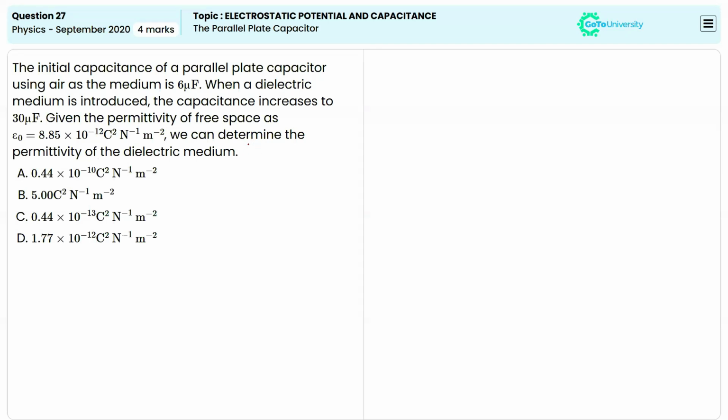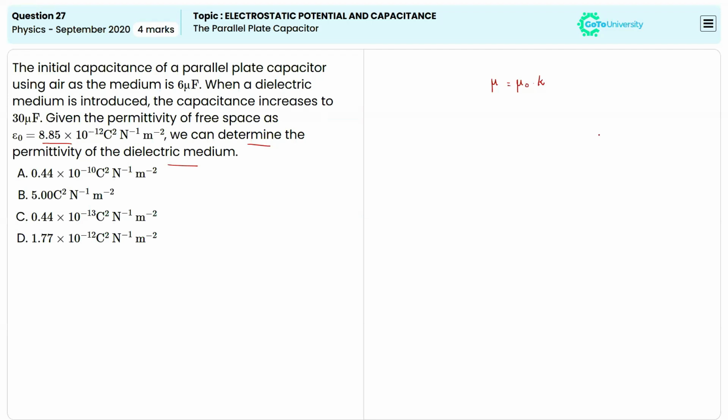So the question is, determine the permittivity of a dielectric medium. It's known that the permittivity of a medium can be calculated using the formula epsilon equals epsilon naught times K. Here epsilon naught represents the permittivity of free space, which is given as 8.85 times 10 to the power negative 12, whereas K here represents the dielectric constant, which is given as 5 in the question.